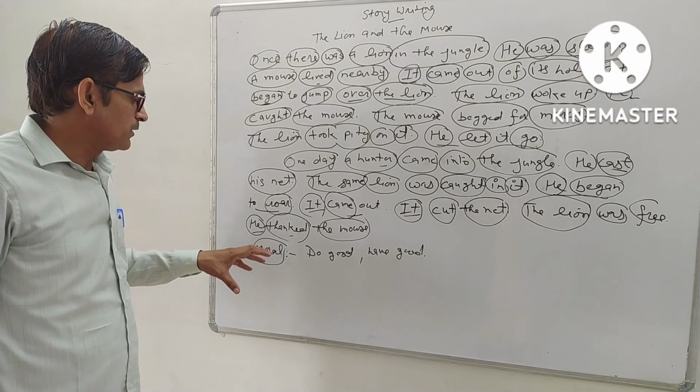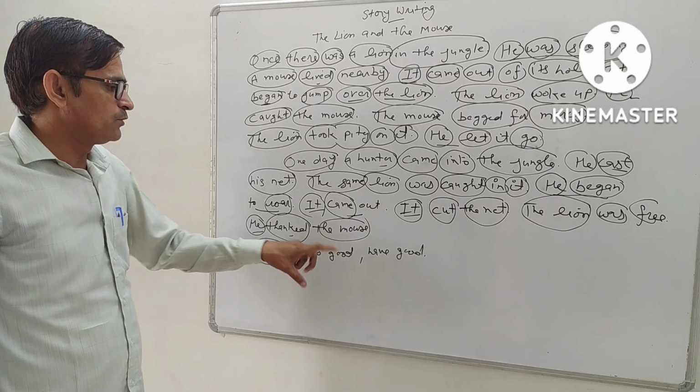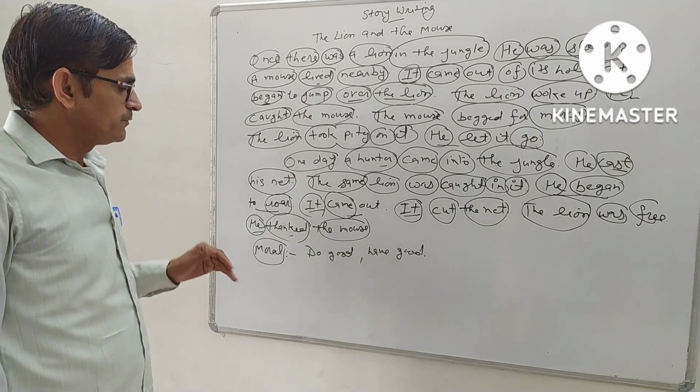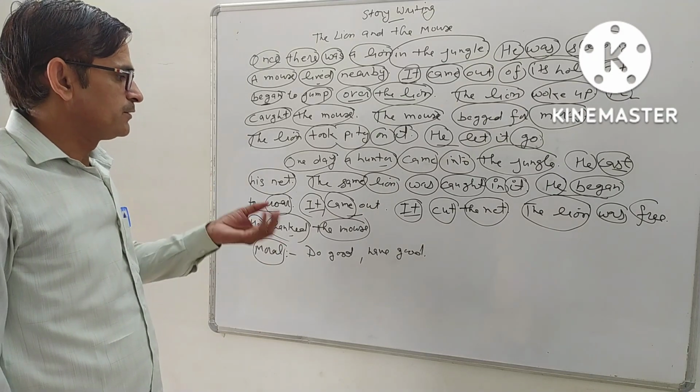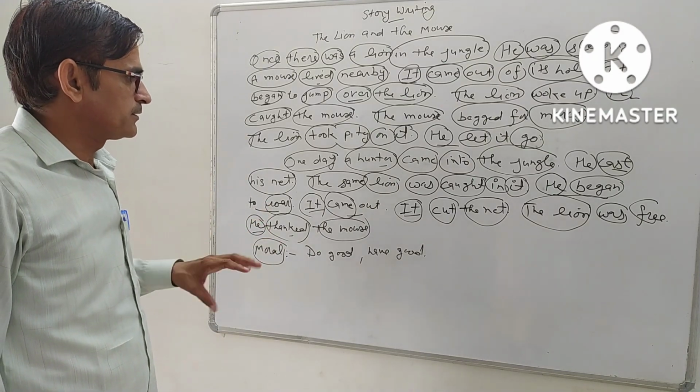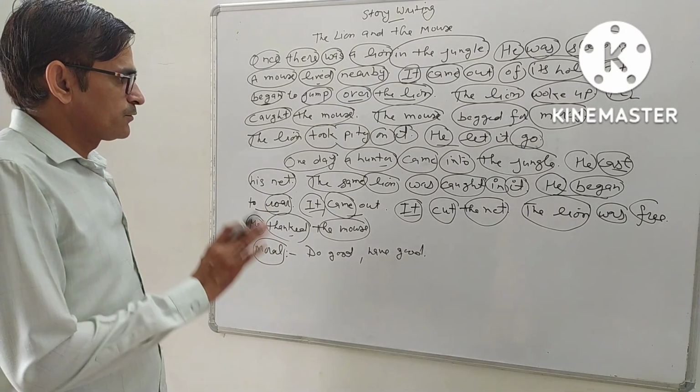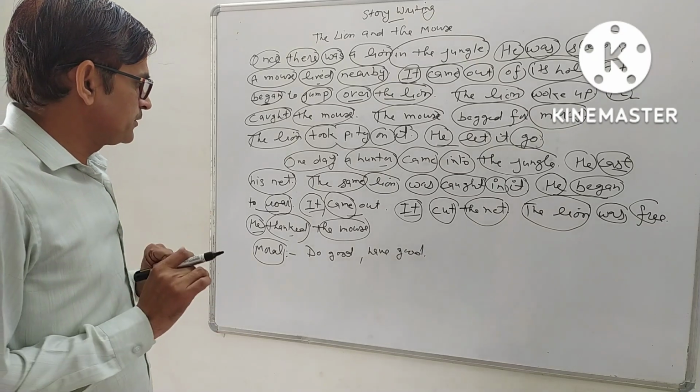Moral. If we talk about the moral here, do good, have good. It means that if we do good things for someone else, in future he will do the same good things for us, and it is beneficial for the society, for every person.